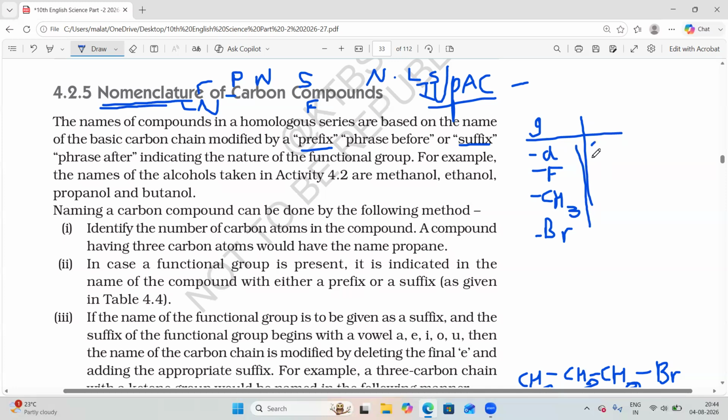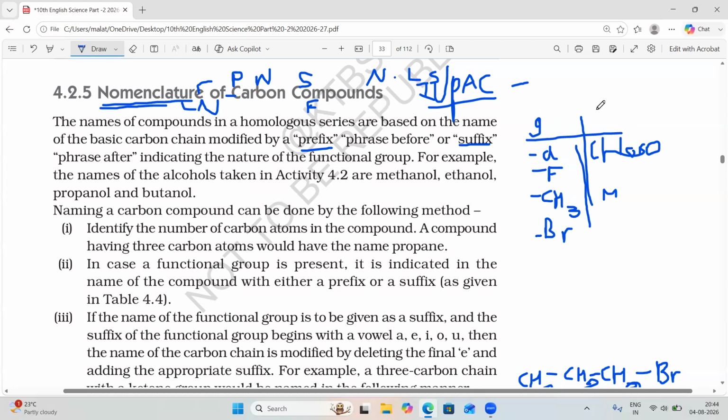If Cl is present, as we discussed in the last class, we write chloro. This is fluoro. This is methyl. This is bromo. If you find these groups in an organic compound, you should write them as the name prefix.